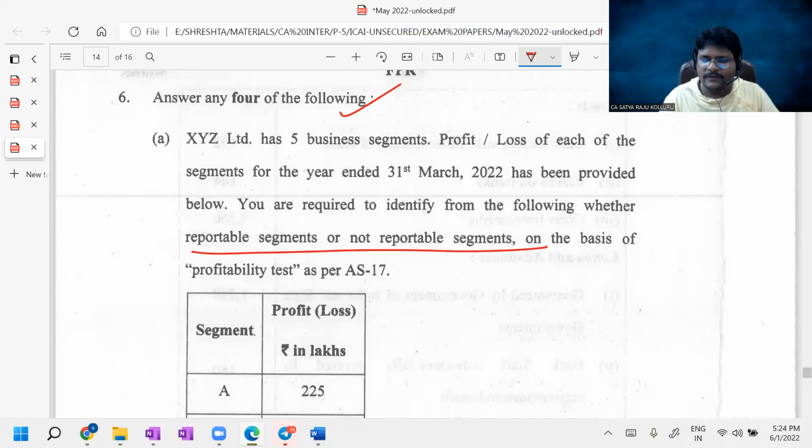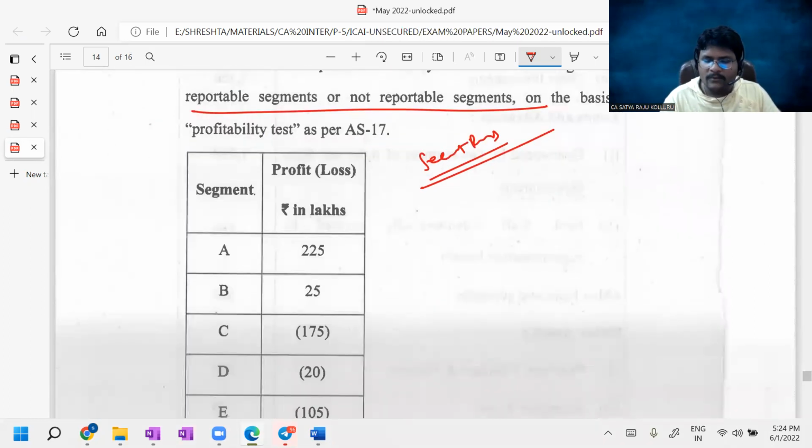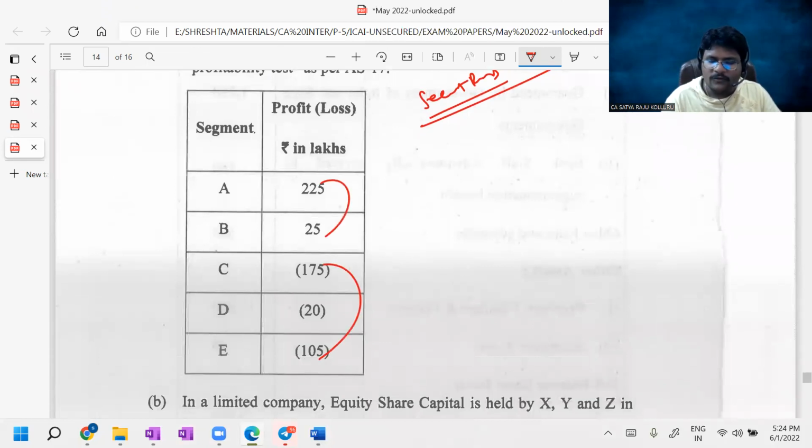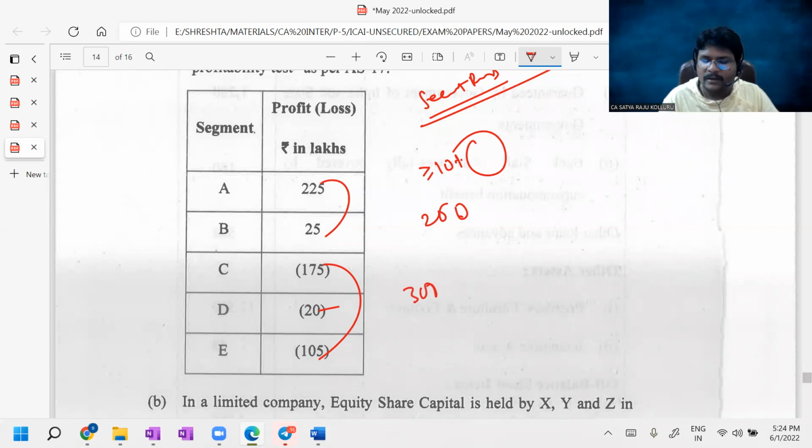Totally 3 to 4 tests are there. Out of this, the segment result-based test. You can take the totals of the positive results and the negative figures in absolute terms. Then for each and every result, if it is greater than 10% of the total, you can take it as a reportable segment. For example, here 225 plus 25, which is 250. Here it is 195 plus 105, 300. So in absolute terms, 300 is bigger. 300 into 10% is equal to 30. If it is greater than 30, yes, this is a reportable segment.